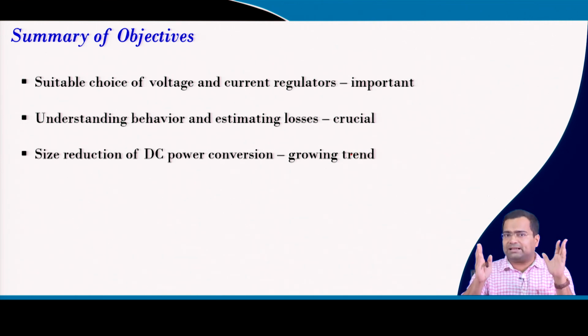Then our objective is to reduce size for the DC power conversion system, and as I said, that is the growing trend where we want to use more wide bandgap devices, and I will also show the control can play a significant role even for reduction in the transient time, transient overshoot and undershoot, as well as to improve efficiency and also to reduce the sizes. Control can also play a role.